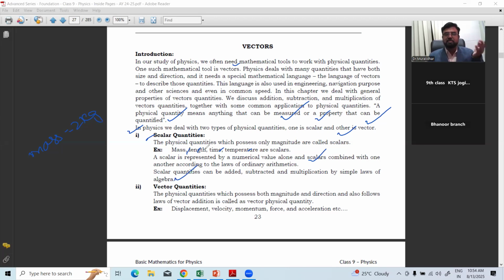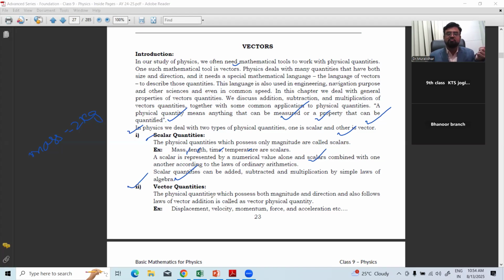Vector algebra is a separate chapter in mathematics. When two scalar quantities are given, we can add them, subtract them, and multiply them also. But our focus now is on vector quantities: the physical quantities which possess both magnitude and direction.